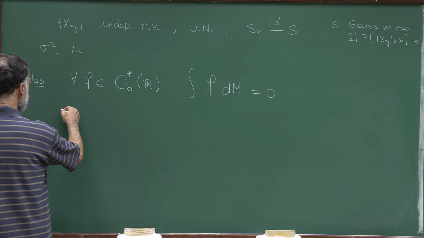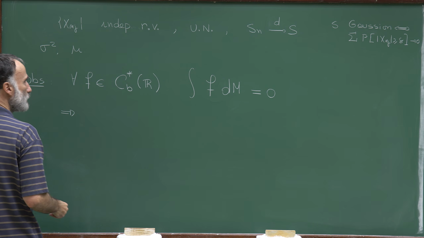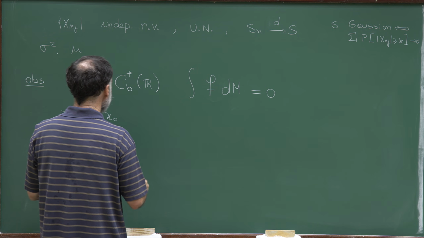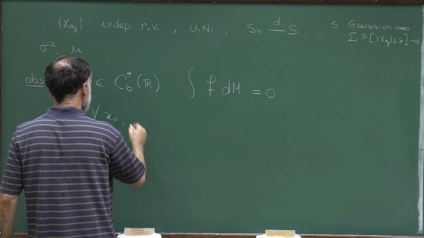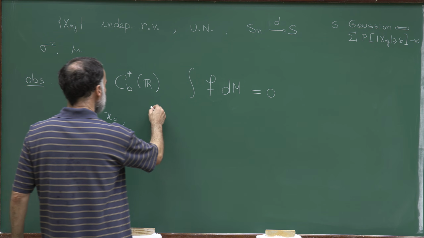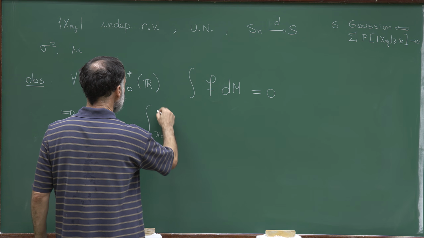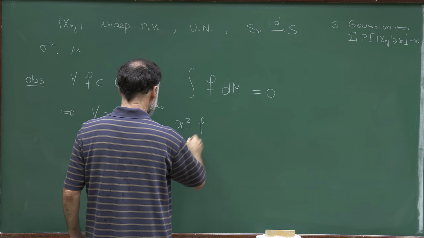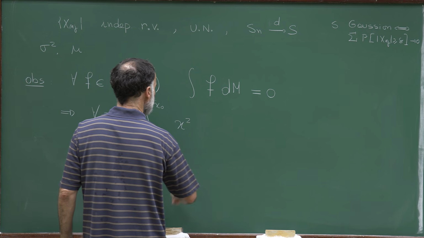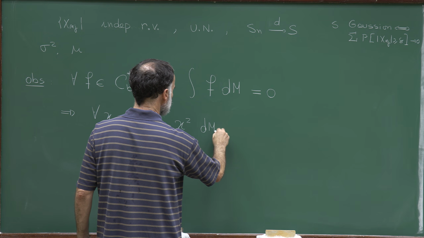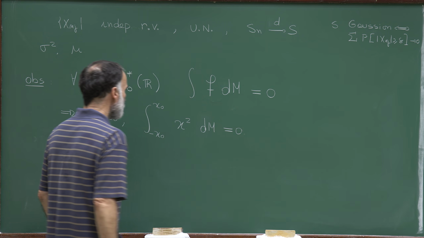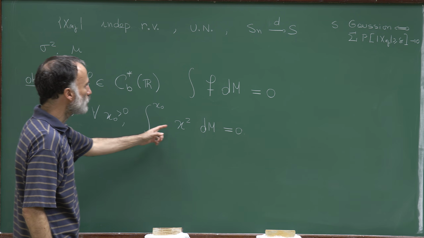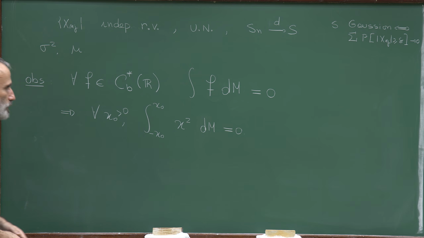Now what I claim is that this entails also that for any x0, a real number, the integral from minus x0 to x0 of x squared dm is equal to 0. So you fix positive x0, we would like to prove that this integral is equal to 0.